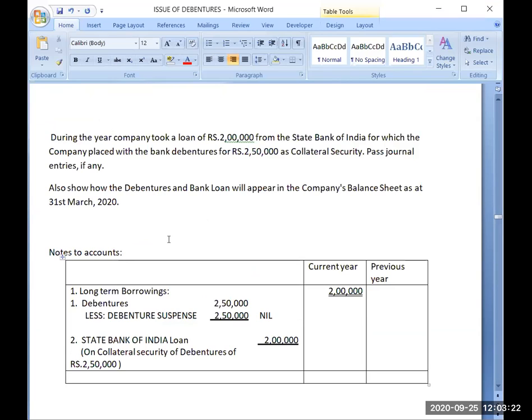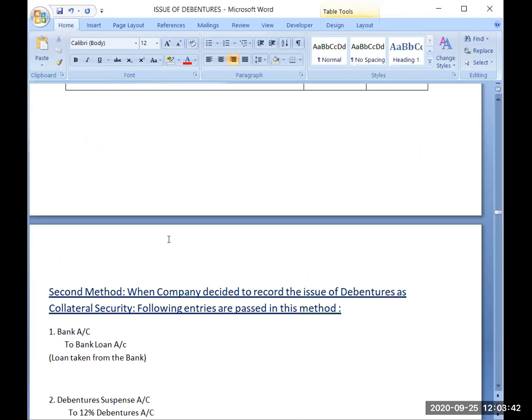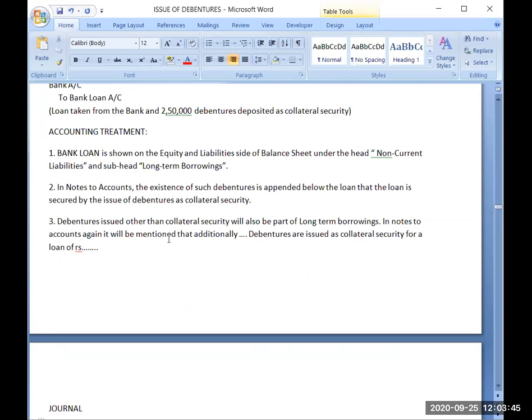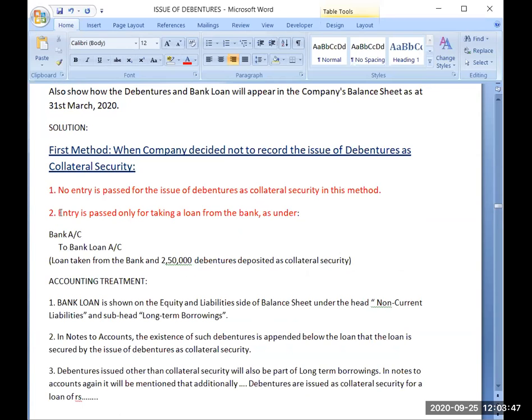If the question is not telling you specifically any method, you can do it with the help of any method which you feel comfortable with, either the first method or the second method. But you will mention it. You can mention that I am assuming that the company is not recording any entry for the issue of debentures as collateral security. Mention it clearly.